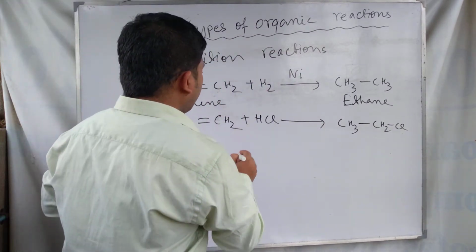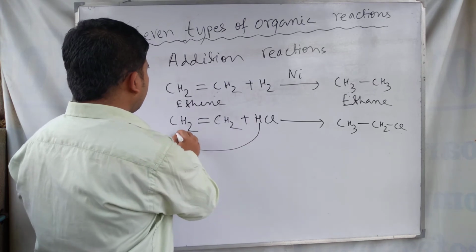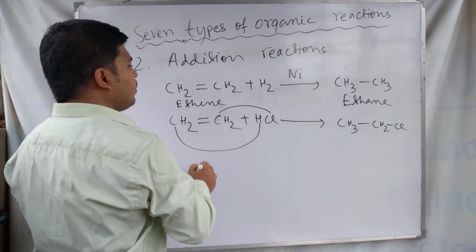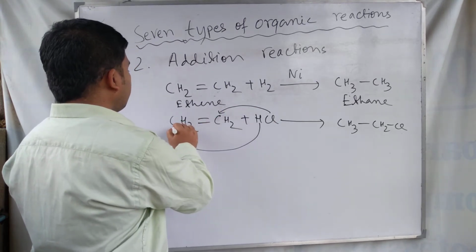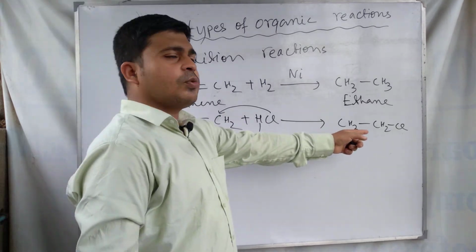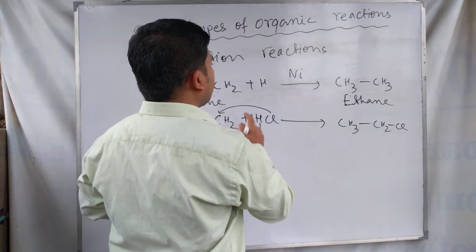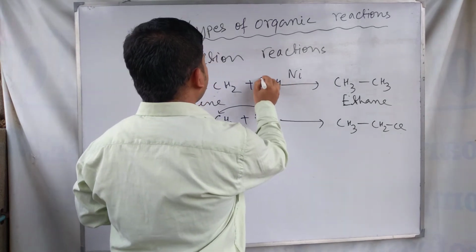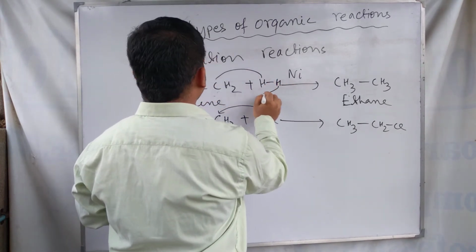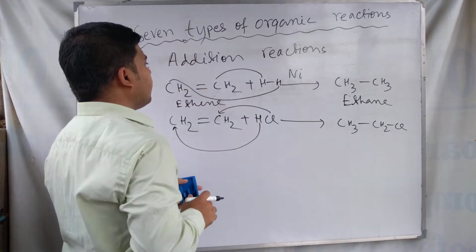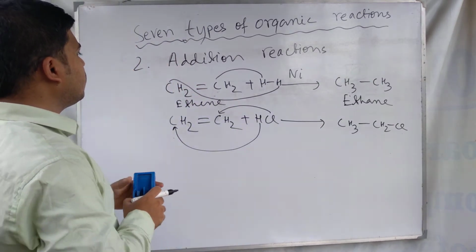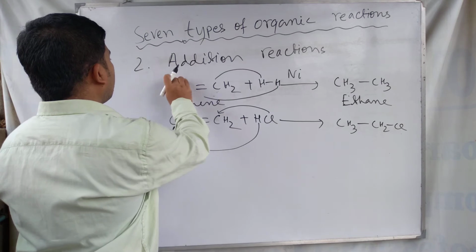Here one hydrogen is added here and one chlorine atom is added to this carbon atom, and as a result this one is formed. You can also represent it like this: one hydrogen atom is combining with this carbon and another with this carbon atom.